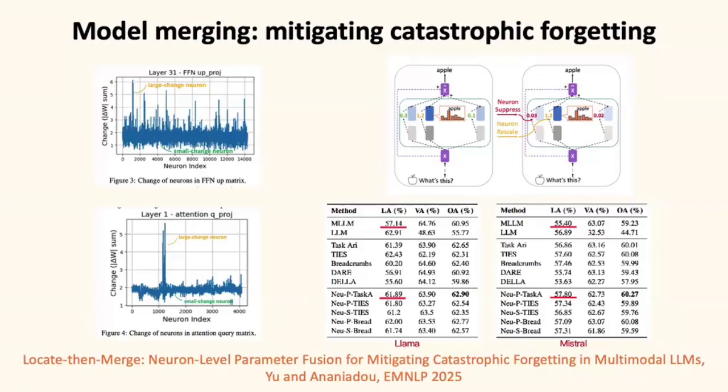And in the experimental results as shown in these tables, on 2 LLMs and 13 datasets, the language ability is kept and the visual ability is dropped slightly, but the overall ability is improved. So as a result, the catastrophic forgetting problem is reduced.